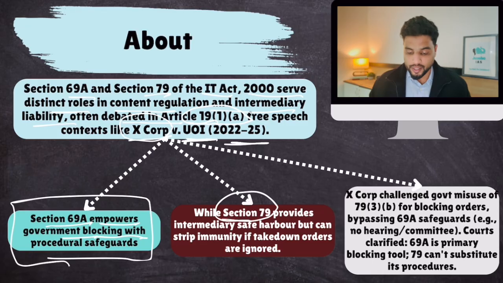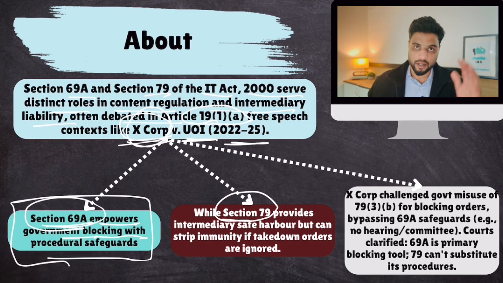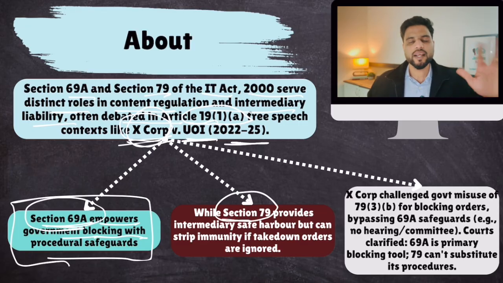So Twitter, X, Elon Musk filed a case, first in the Karnataka High Court, saying that now the government is not giving takedown notices under section 69A because that would require them to follow certain rules and safeguards.